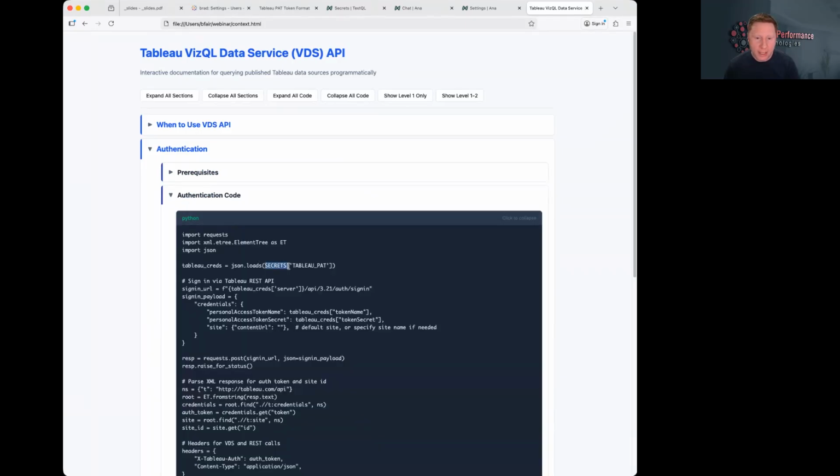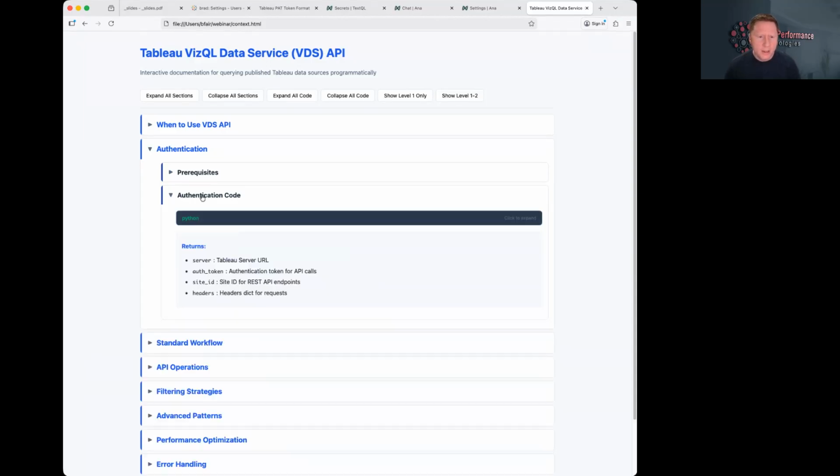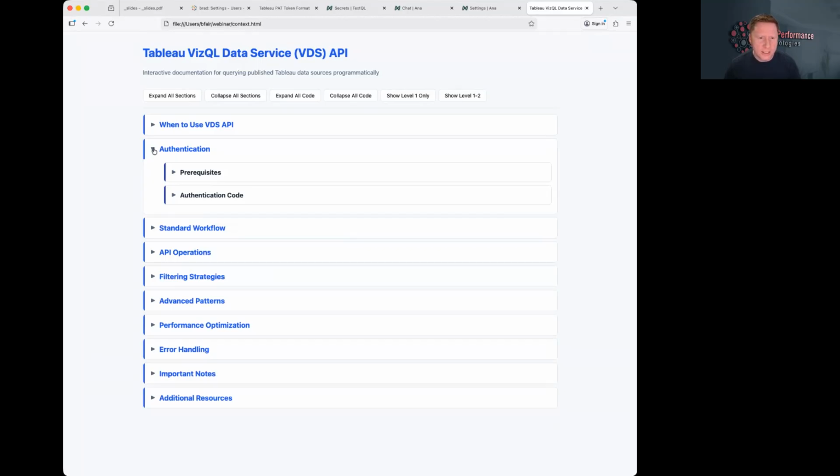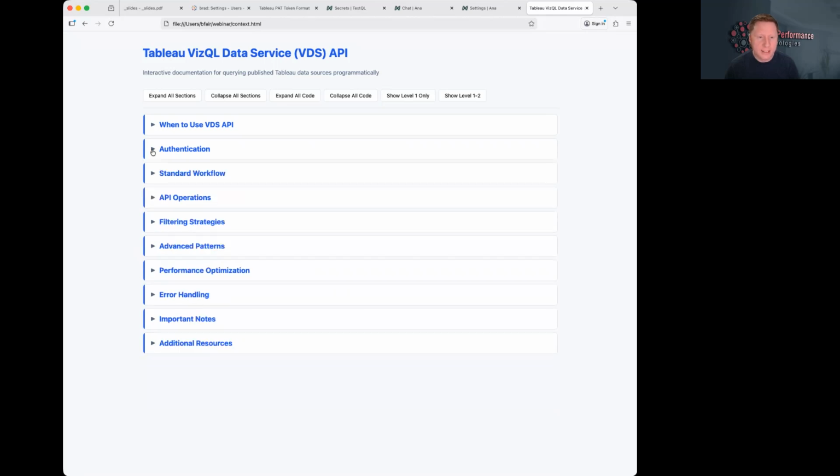So here's how the Python execution environment with Anna consumes those secrets. That way we're not exposing the actual secrets value to the LLM at all, and it's still able to use that. So with this authentication code, it can log in. Honestly, it's the same authentication example that we put in the secret context.